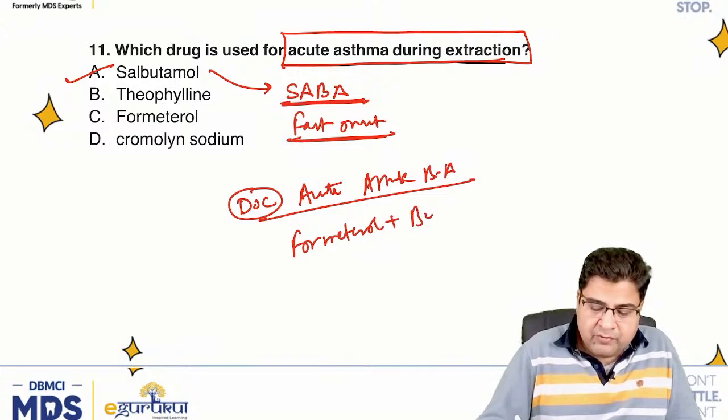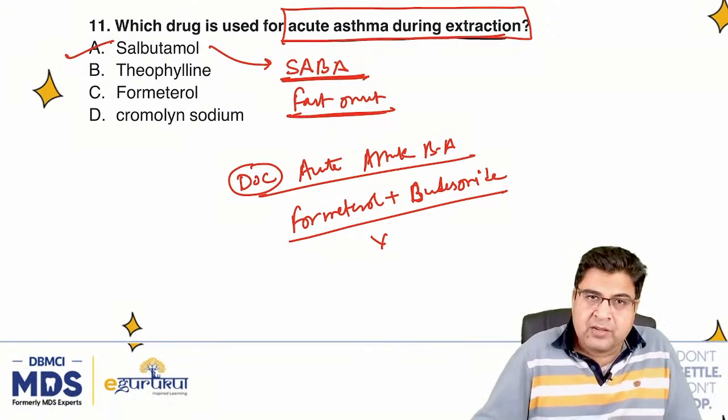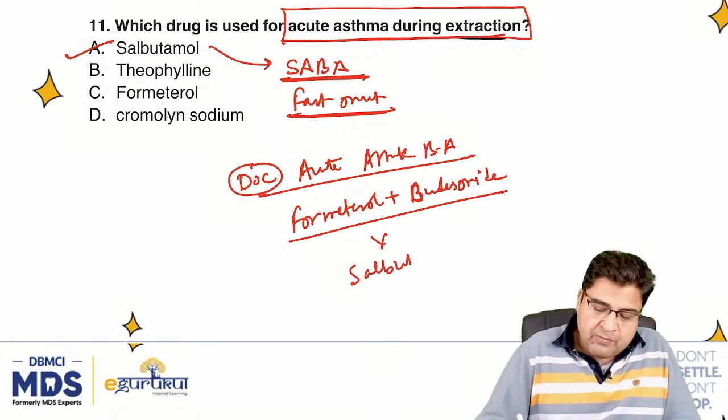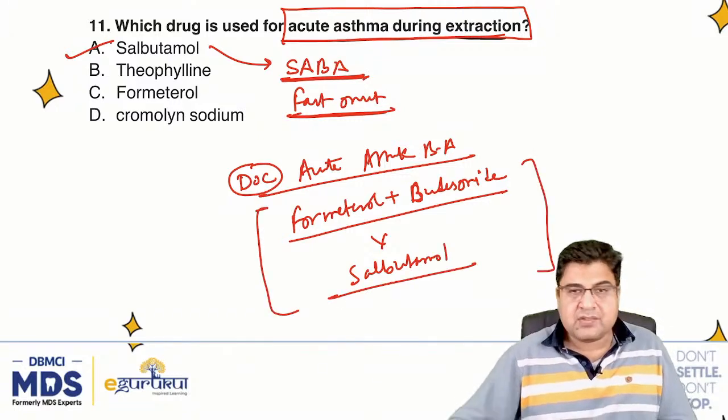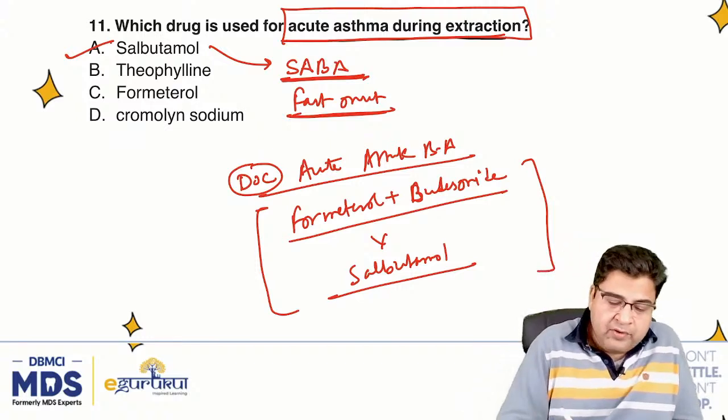So these days we give a combination of formoterol plus budesonide. In case the formoterol plus budesonide combination is not given in the MCQ, you can mark salbutamol. Salbutamol these days is considered the second drug of choice. But the best part here is they have only given formoterol.